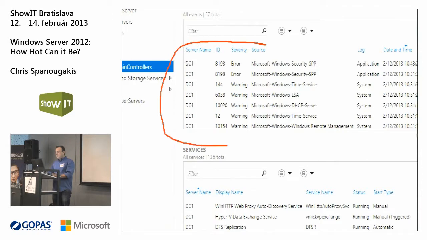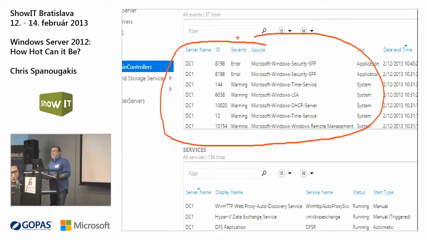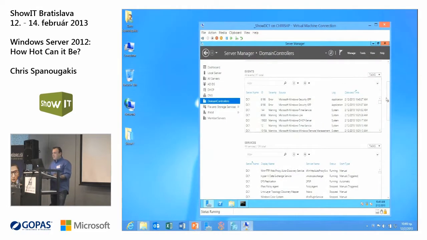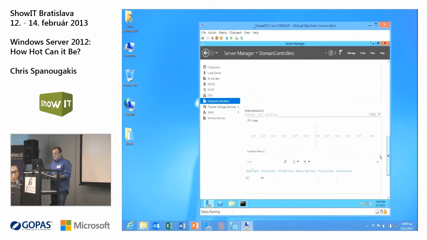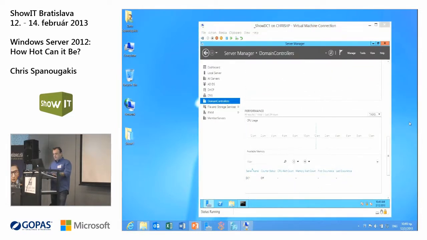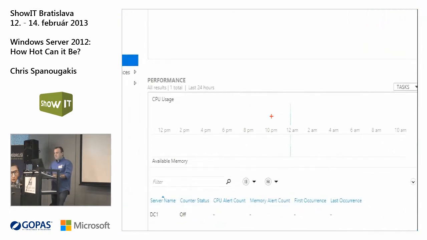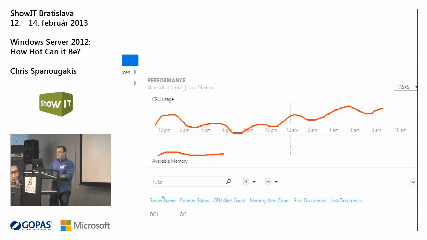So you can get an idea of what's going on, the errors and events in the event viewer, just from this console. You can even check the performance of these computers. As soon as you leave these servers running, you will get a line that will display the CPU usage or the available memory.